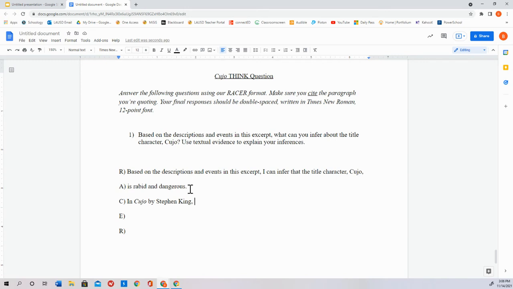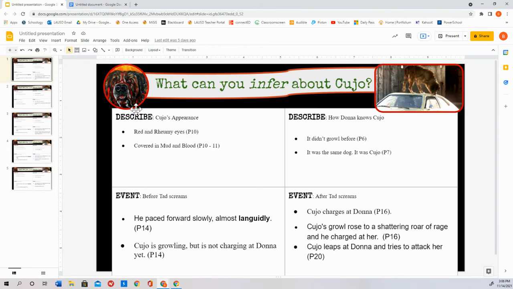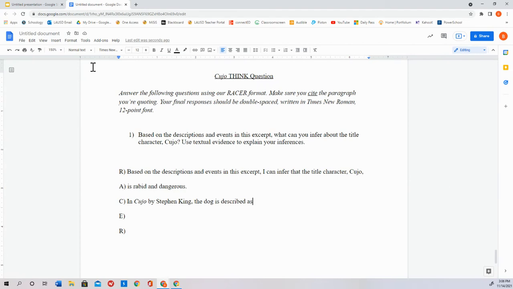Now, we started by talking about descriptions here, so we're going to start with descriptions. In Cujo by Stephen King, the dog is described as. All right, let's go look. What did I say? Oh, here's red and roomy eyes. Okay, so the dog is described as having, quote, red and roomy eyes.